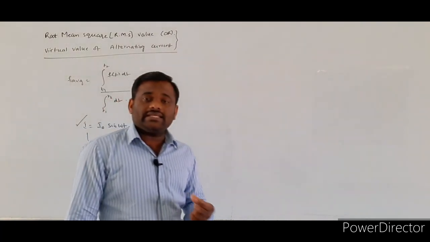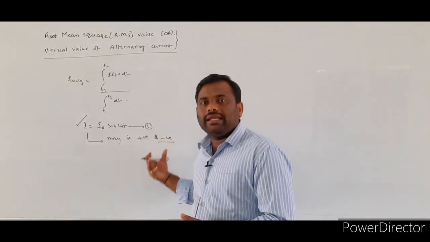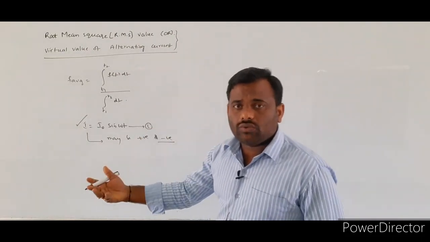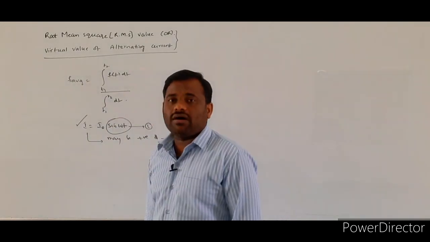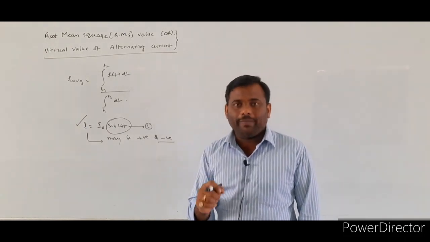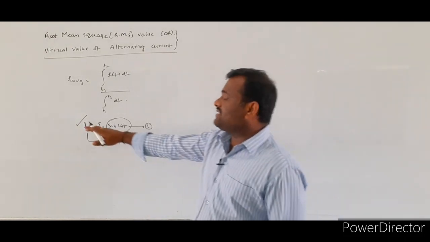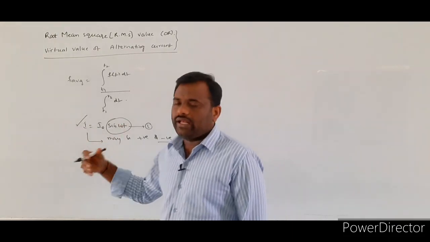The instantaneous current is represented by a sine function whose limits are +1 to -1. That's why the instantaneous current value may be positive or negative.